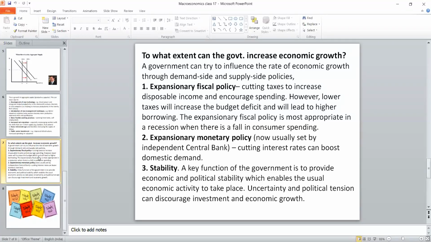From next class onwards, I'm going to start the sector models, that is the circular flow of income, money, physical goods, and other things. Every day we'll have one model, totally 3 models I'm going to teach: 2 sector model, 3 sector model, and 4 sector model. Finally, what is a current affair? With that, we can complete that particular topic. If you have any doubt, you can ask me now.